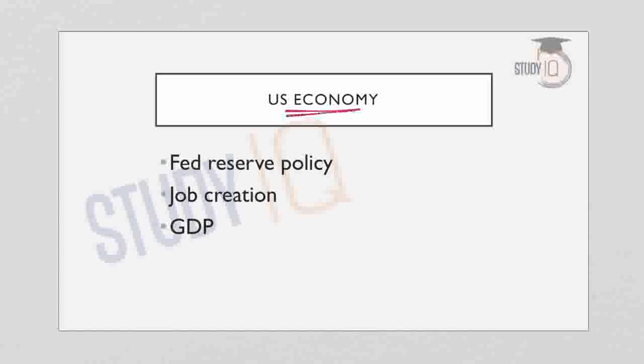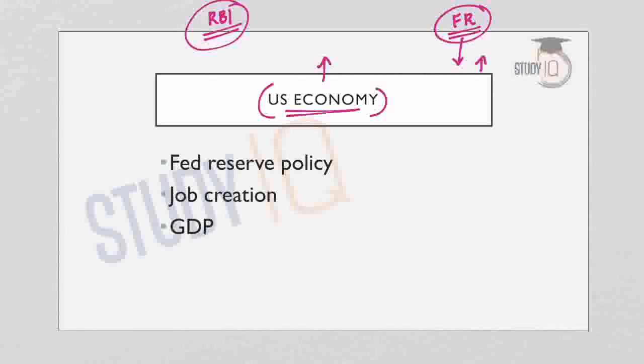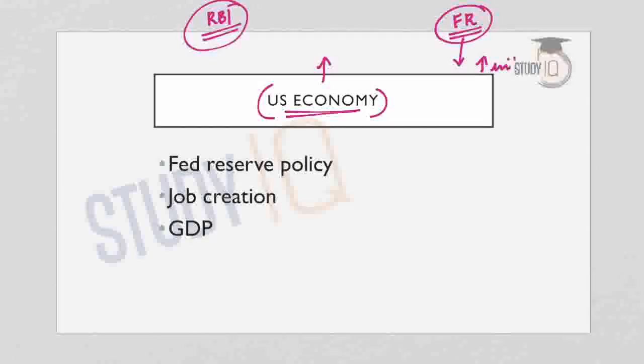Now let us first understand the status of the US economy. The US Central Bank is the Federal Reserve. Like we have RBI, the Reserve Bank of India, as our central bank in India, the US has the Federal Reserve as the central bank of its economy. In the last few years, the US Federal Reserve has been gradually and consistently increasing the interest rates. Increase in interest rate means it is a tightening monetary policy. When the interest rates are increased, there is lesser money supply in the economy, and thereby we can say it is a contractionary monetary policy, or tightening monetary policy.